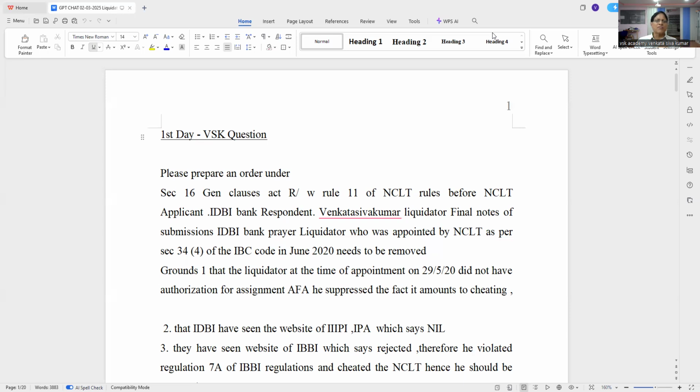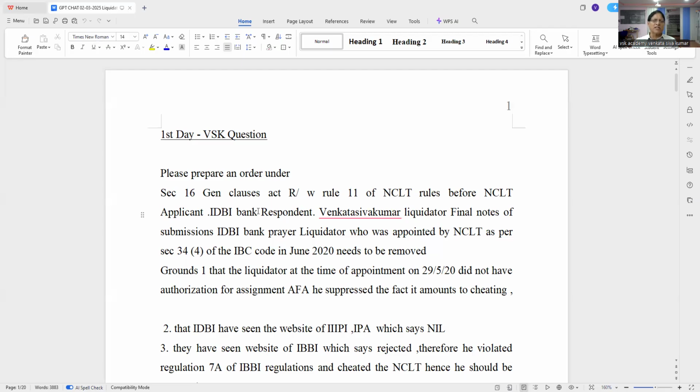Please prepare an order under section 16 of the General Clauses Act, read with rule 11 of the NCLT rules. Before NCLT, the applicant filed these things. Understand? The applicant, IDBI Bank, filed a petition seeking removal of the liquidator, and I am the respondent. You understand? What is their grievance, I will tell.